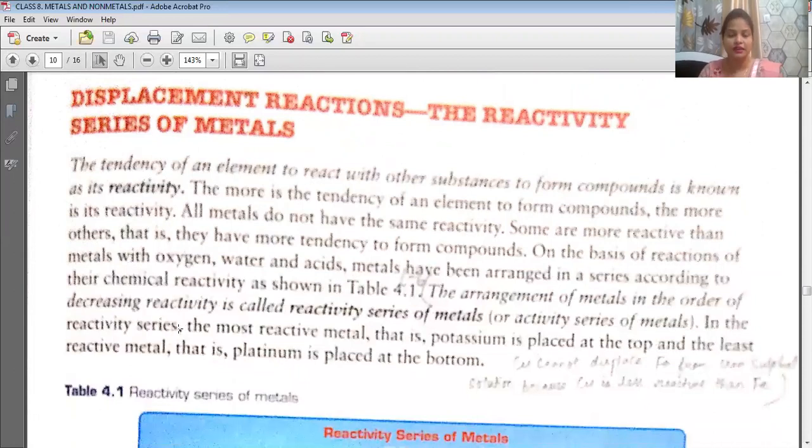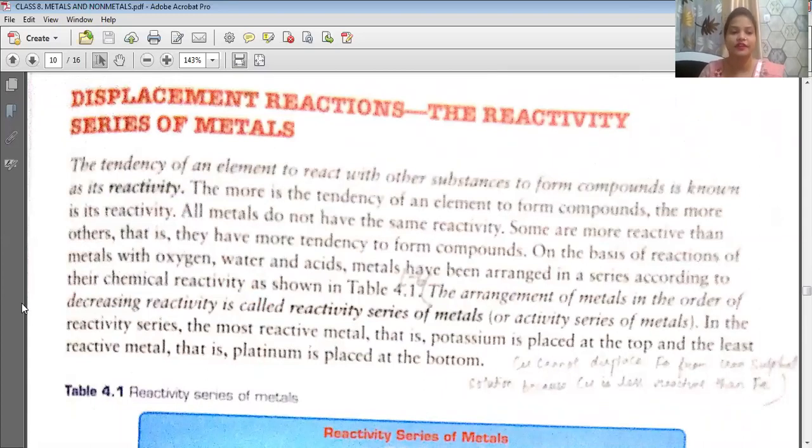Displacement reaction, earlier I have said that in that reaction, what will happen? The highly reactive metal will displace the element. Can be any element. It will displace to form a compound. After displacing, it will form a compound. Displacing, it will remove from the place. So what is reactivity? I'm saying reactivity, highly reactive.